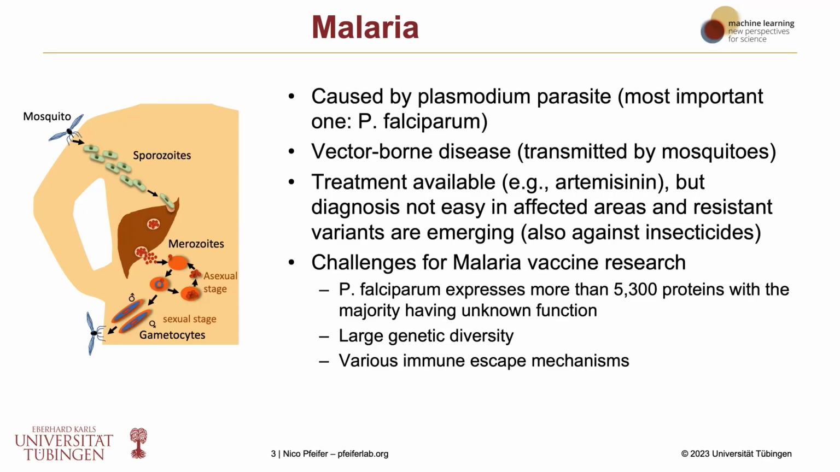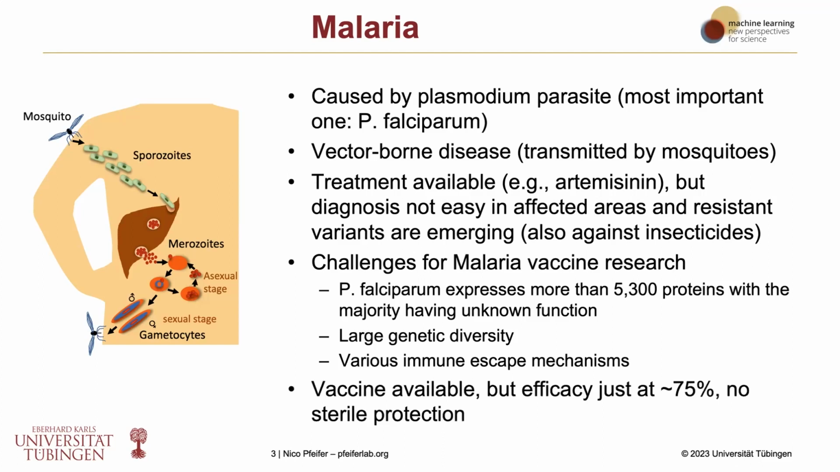And this is also the case because there are many, many proteins for Plasmodium falciparum. So if you want to train the immune system to recognize something from that parasite, then you have to really select what to show. And this is not easy because of that large variety of proteins, and also due to the large genetic diversity of those different proteins there. And there are also various immune escape mechanisms.